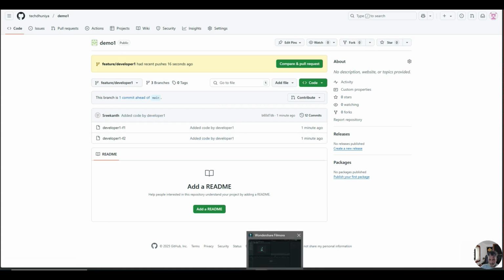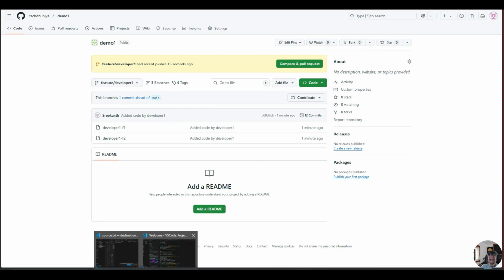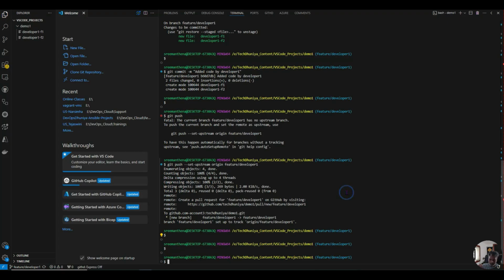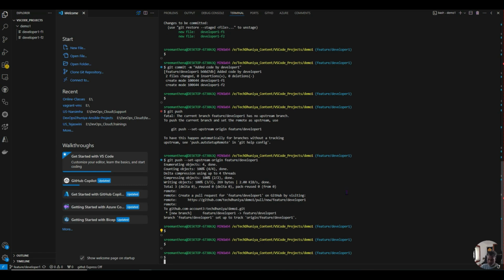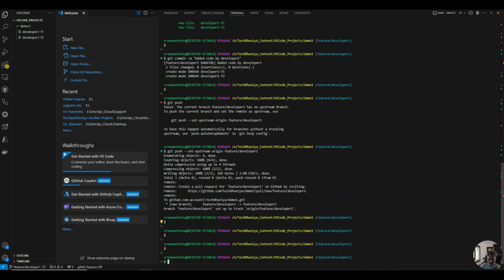Okay, now developer2 is there. After a few days, one more developer joined. So he doesn't want to disturb our code. Let us see. Now I myself am working as a developer too. What can I do? I want to take the code from developer one itself. Whatever the code created by developer one, I just want to take that code and I will add mine also. Now let us see how I can do that.